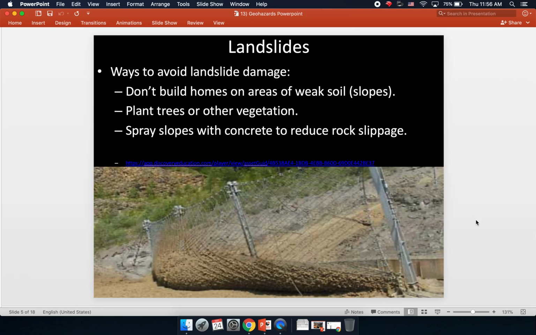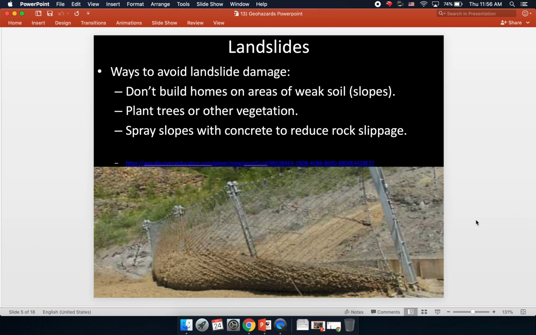Ways to avoid landslide damage. The best rule is to avoid building homes or businesses or other buildings on areas of weak soil, particularly slopes. It's really never a good idea to build on slopes.